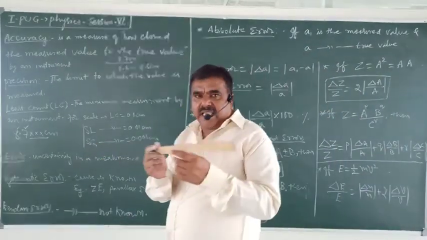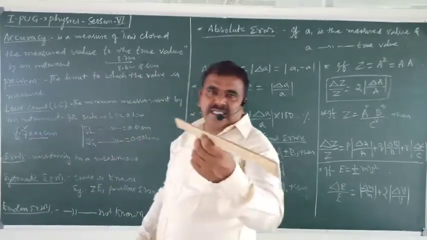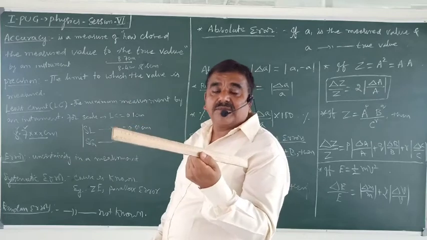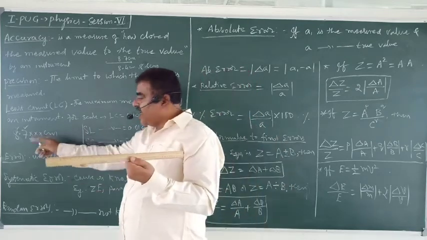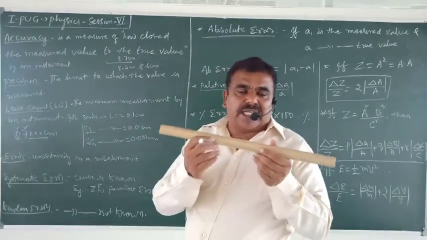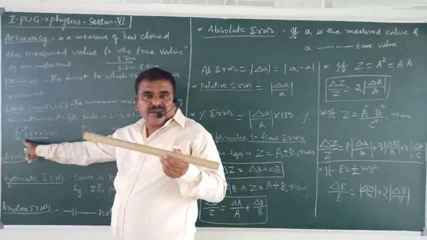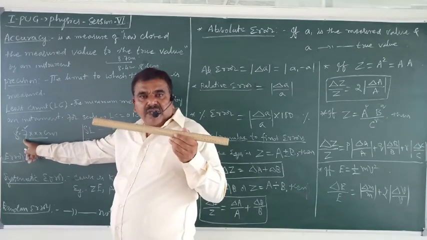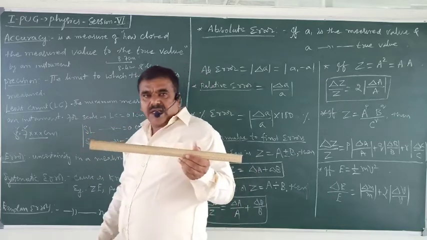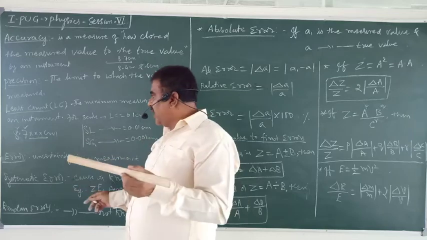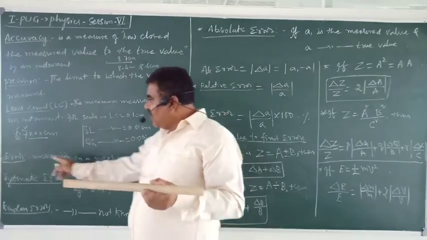If I ask this scale, what shall I write in this place? This scale says, I can't do that. That is called uncertainty. What shall I write here? No, I can't measure to that extent. My limit is up to this. Be very clear, observe clearly. Please understand, the concept is very, very important. These uncertainties in a measurement are called error.